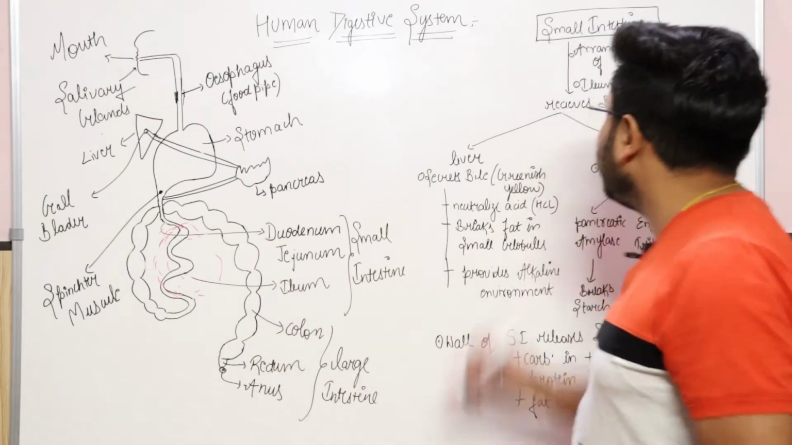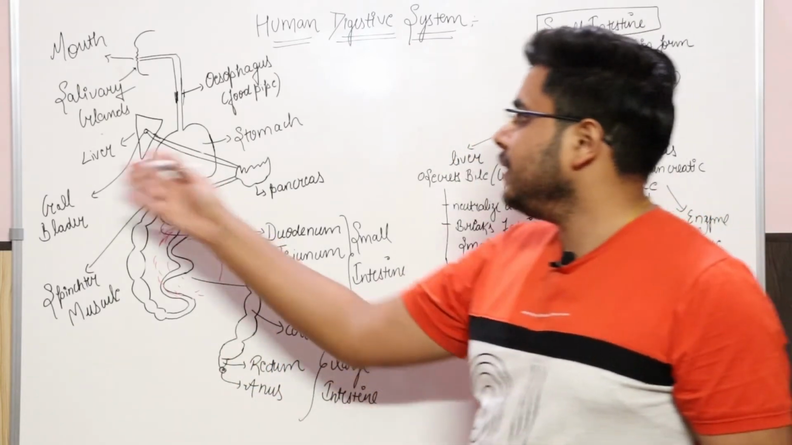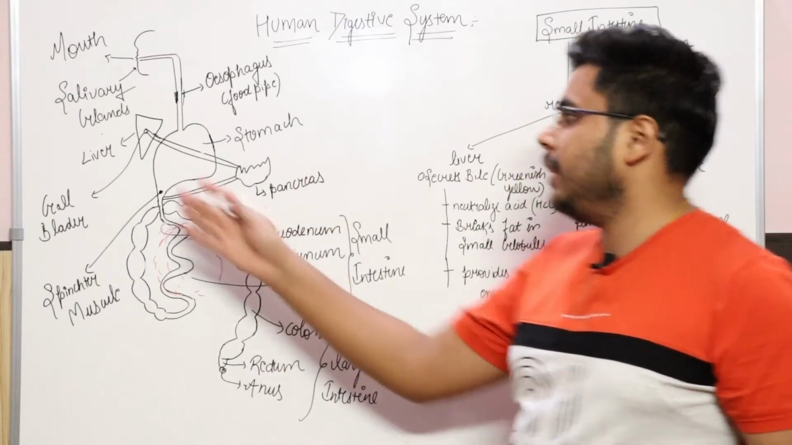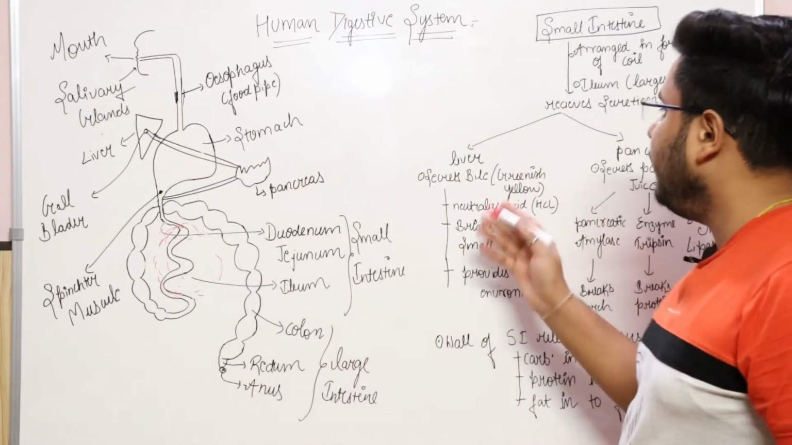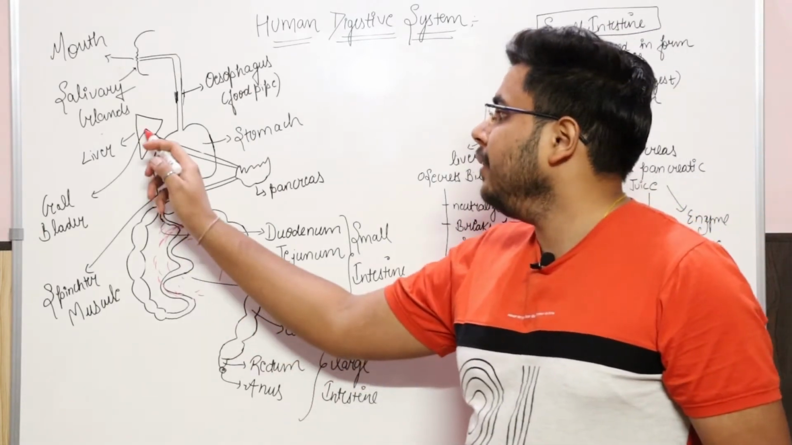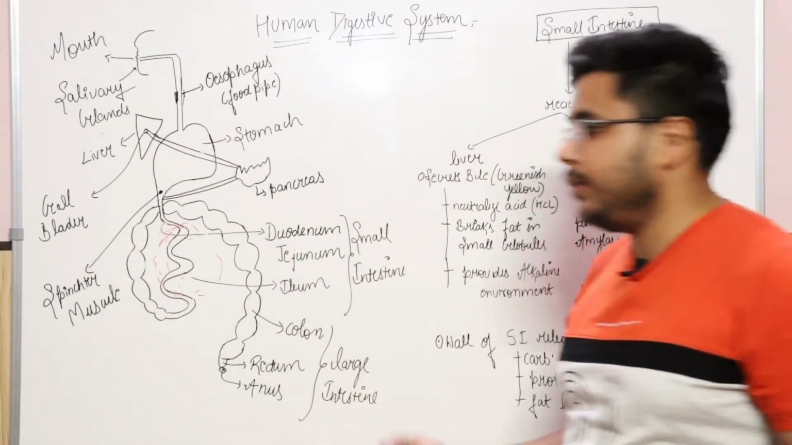The small intestine receives secretions from two glands. The first is the liver and the other is the pancreas. Firstly, let me tell you about the functionality of the liver. The liver is responsible for secreting the bile juice, which is stored in the gallbladder. As you can see here, I have mentioned the gallbladder. So here the bile juice is stored.